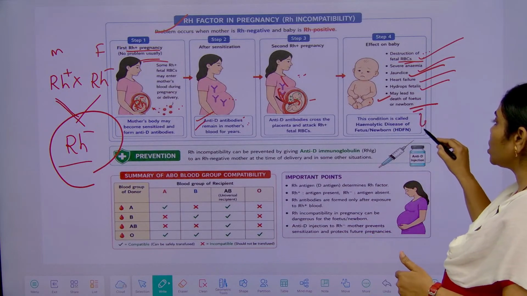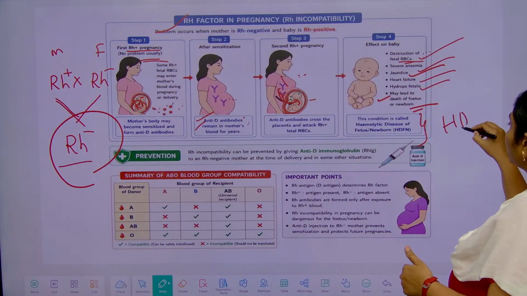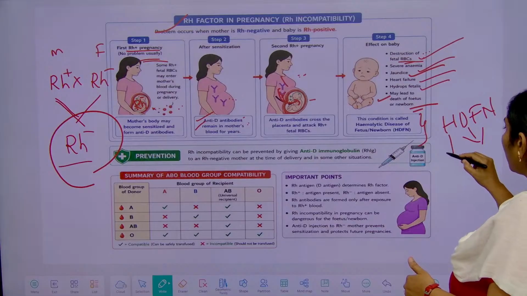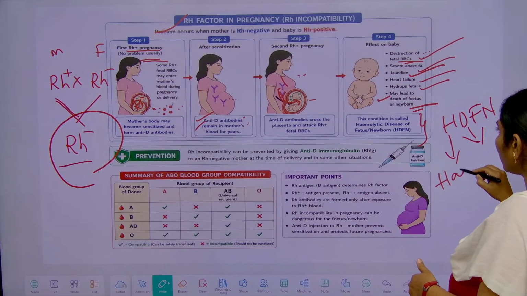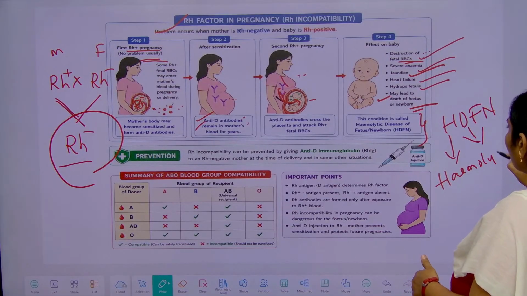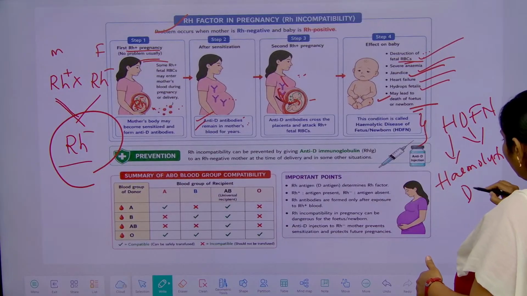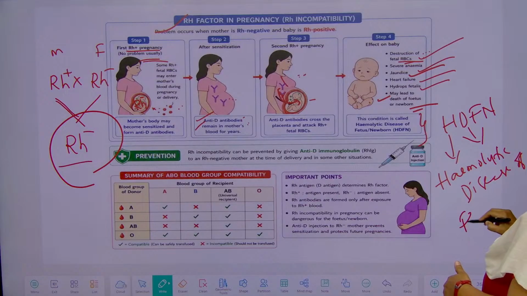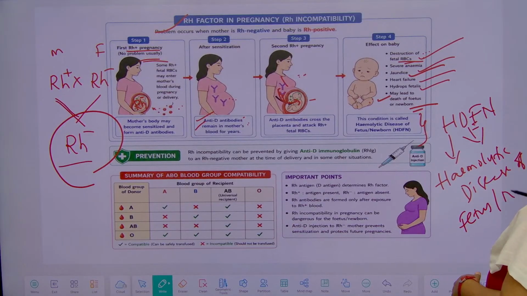So this condition we call HDFN. What is the meaning of HDFN? H for hemolytic disease of the fetus or newborn. We can call it hemolytic disease of the fetus or newborn.